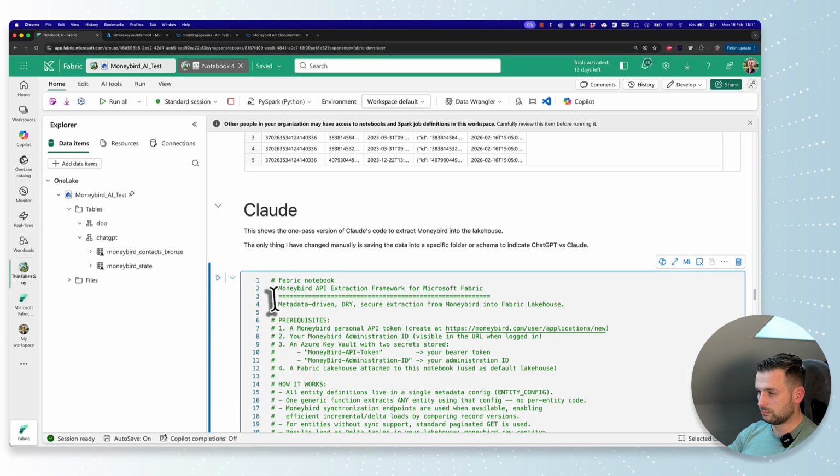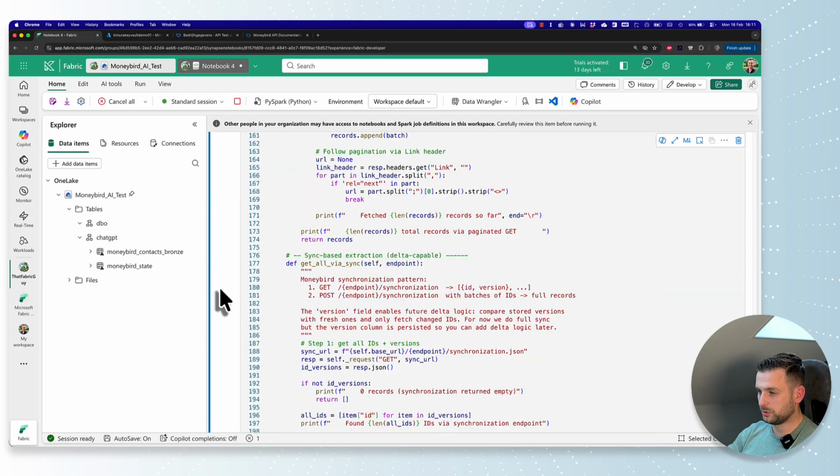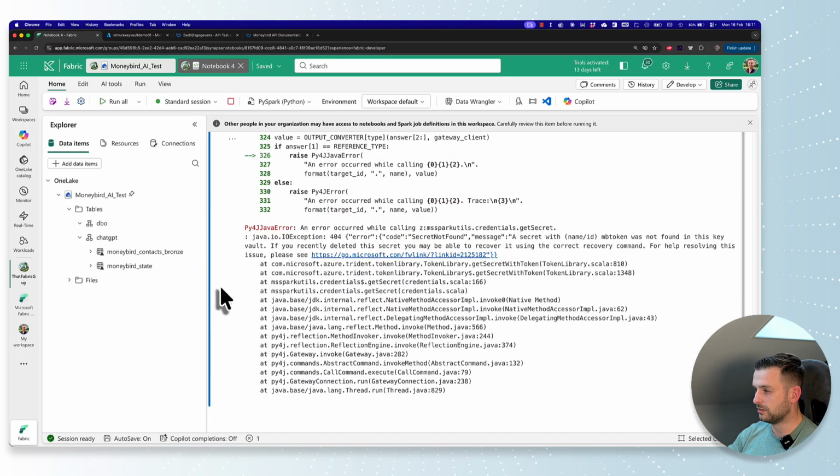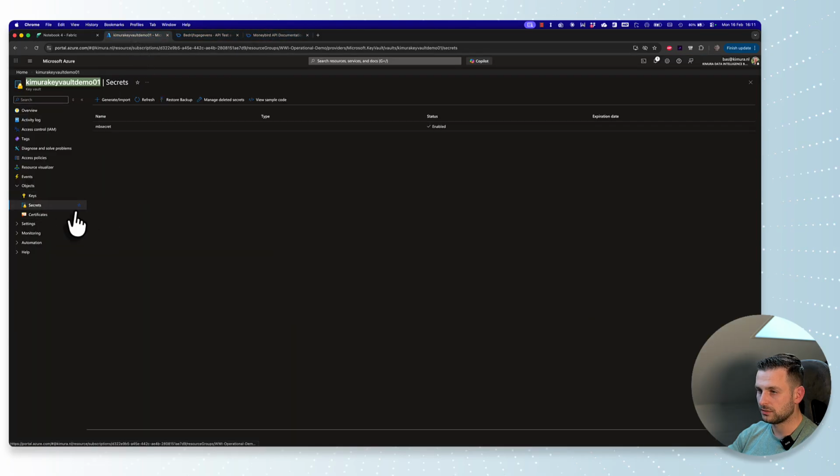Let's run the Claude version and see what we can come up with. And we come up with an error. Secret not found. Okay, so maybe this is actually MB token. MB token is not the name. It should be MB secret, I think.